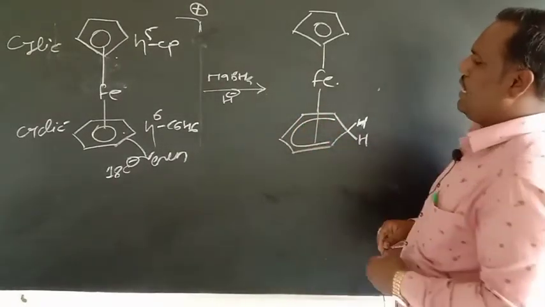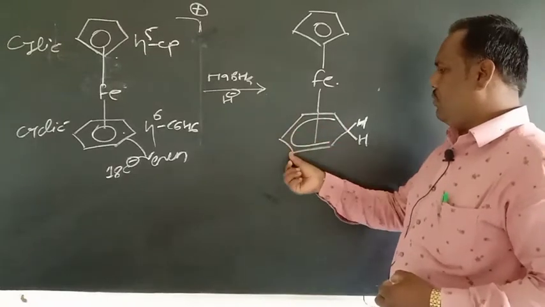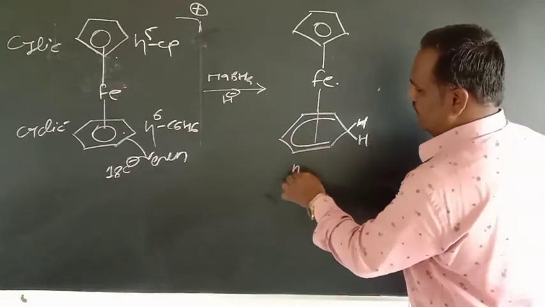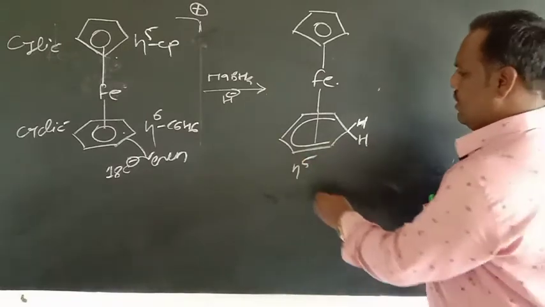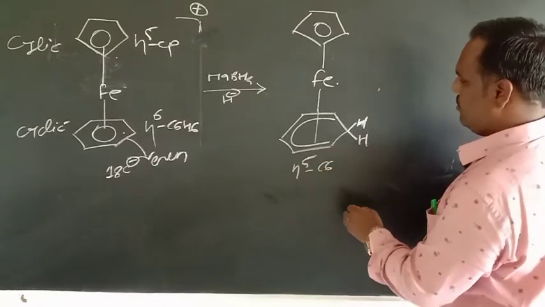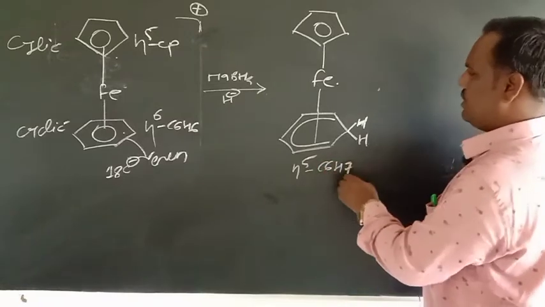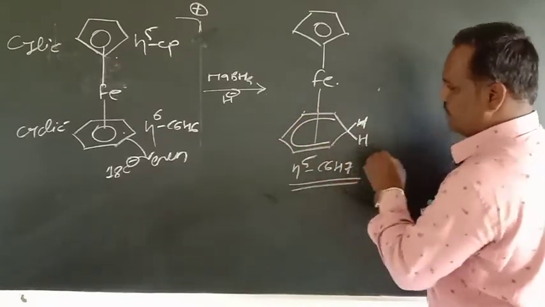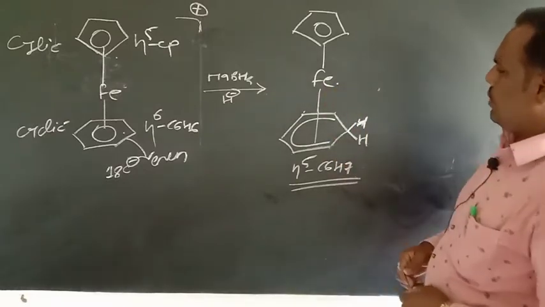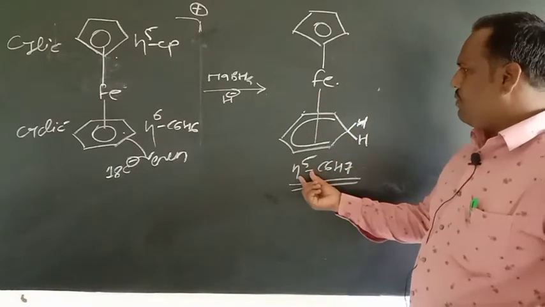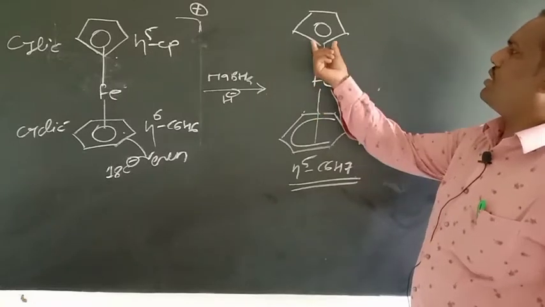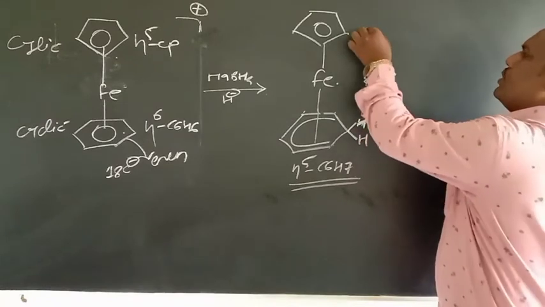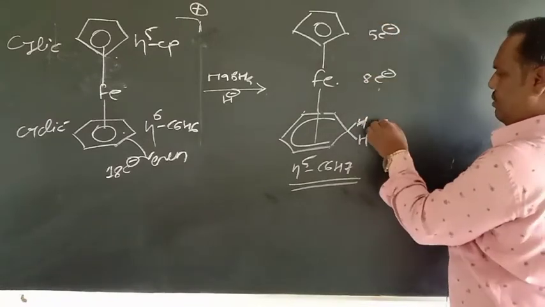The remaining carbon atoms, 1, 2, 3, 4, 5, are attached to this metal atom, and its hapticity is eta 5 C6H7. If you count 1, 2, 3, 4, 5, 6 and 7, there are a total of 7 hydrogen atoms. Here if you count the electrons, it contributes 5 electrons, Fe contributes 8 electrons, and the Cp contributes 5 electrons.